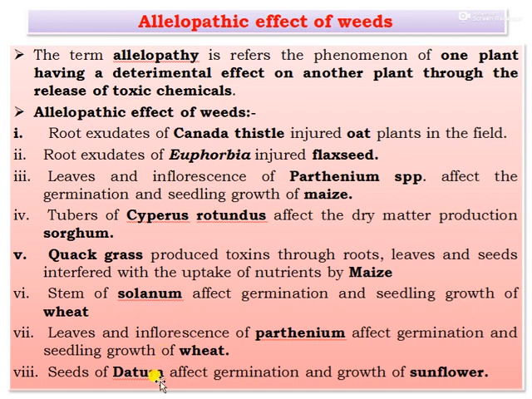Seeds of Datura affect germination and growth of sunflower. These are the ideal examples of allelopathic effects of weeds. These are all types of weeds which show the allelopathic effect.